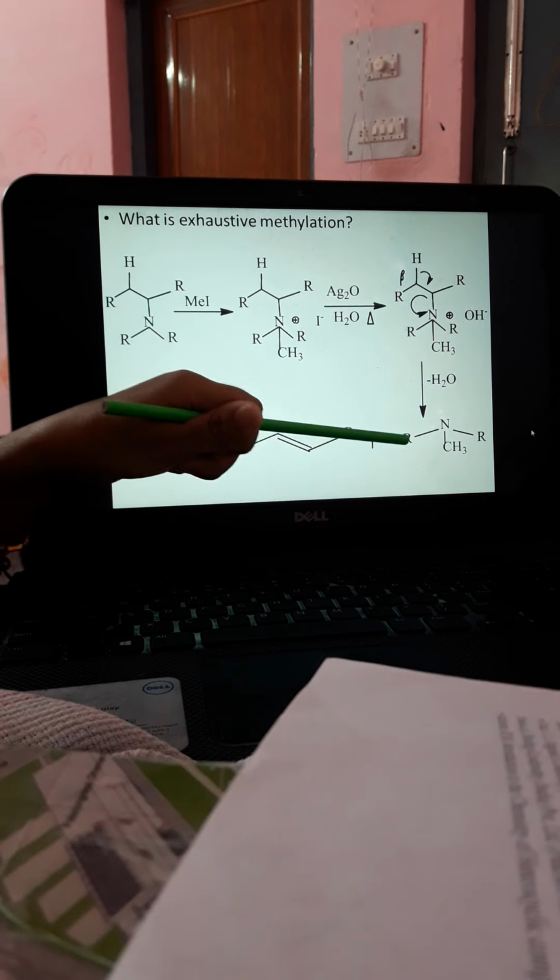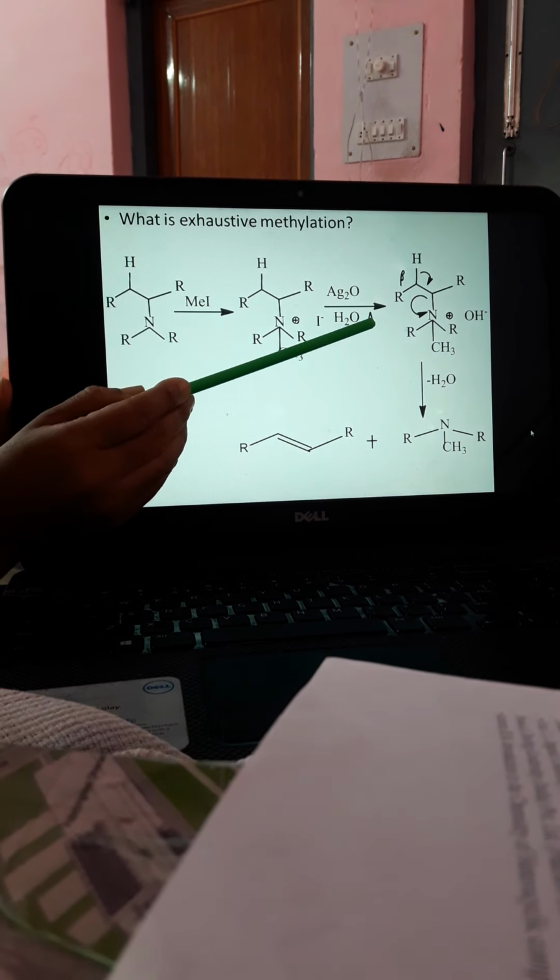By treatment with excess methyl iodide followed by treatment with silver oxide, water and heat, it will generate an alkene and the tertiary amine. You can show this mechanism where from the methyl iodide one CH3 group is attached, so now nitrogen becomes positive.